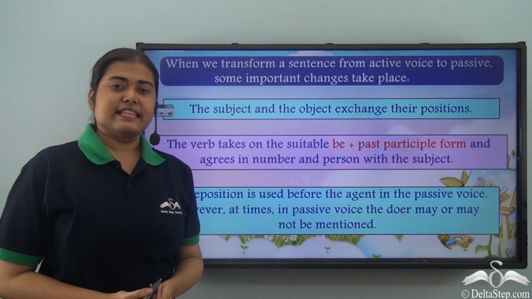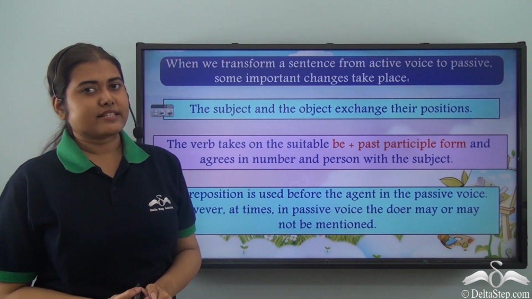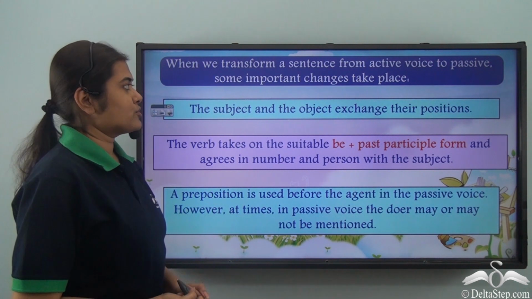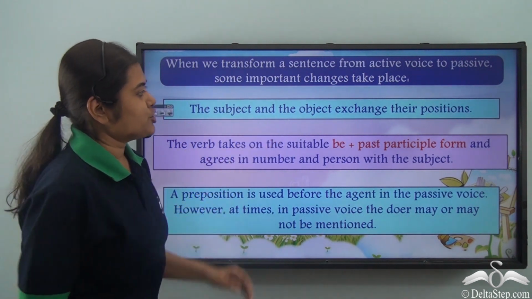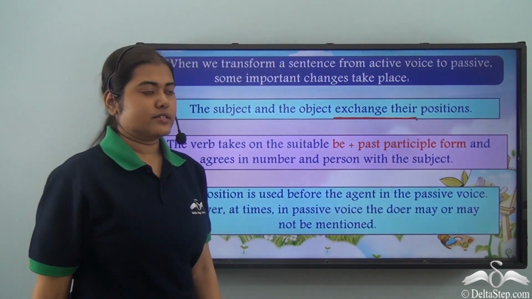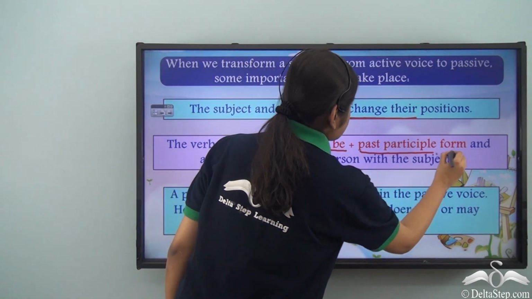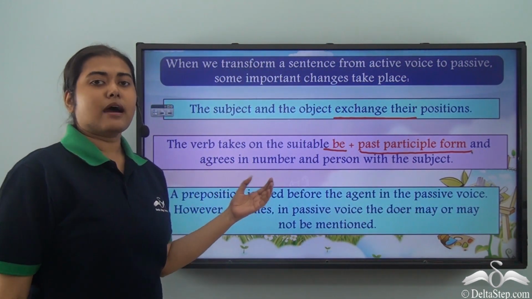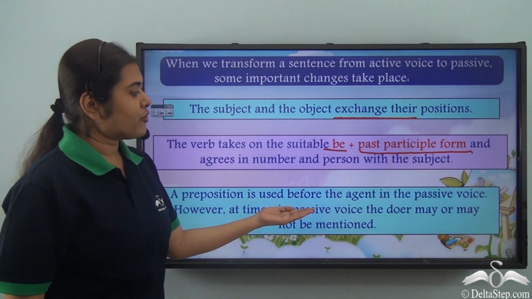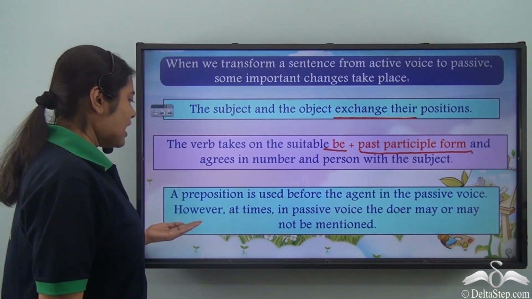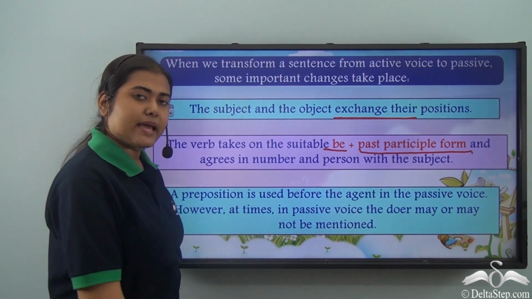Now, in the previous lectures, we have also seen how to change a sentence in the active voice to the passive voice. And while doing so, we have noticed that some important changes take place. What are they? The subject and the object exchange their positions. Also, the verb takes on the suitable be plus past participle form and agrees in number and person with the subject. A preposition is used before the agent in the passive voice. However, at times in passive voice, the doer may or may not be mentioned.